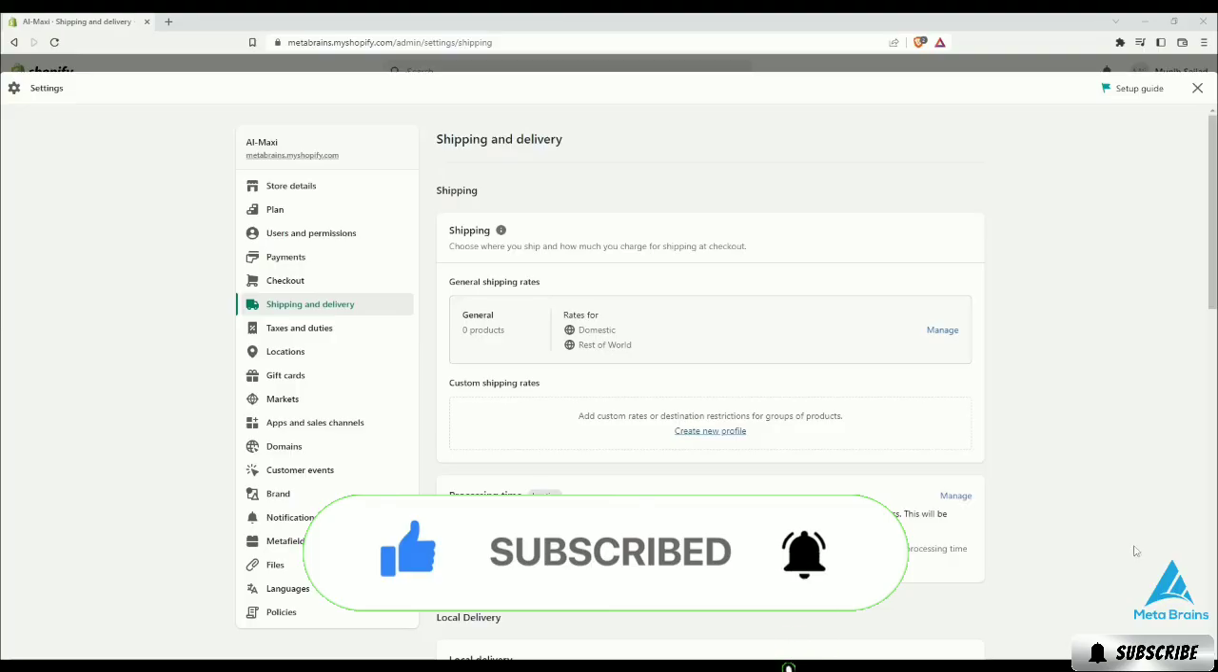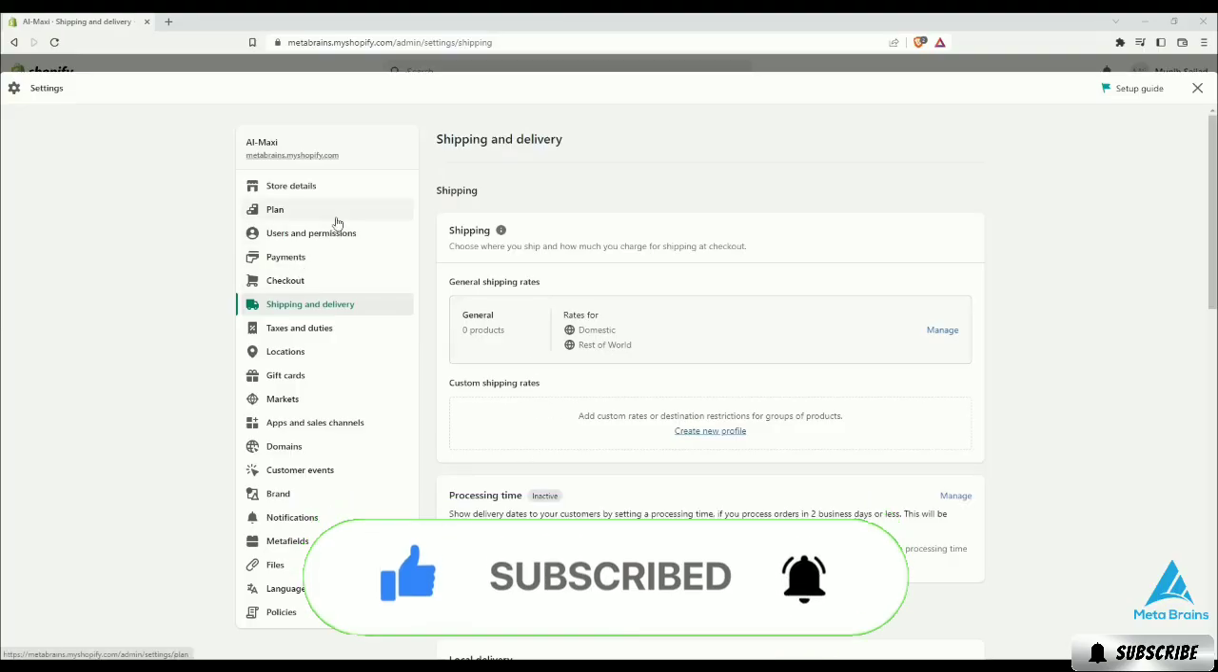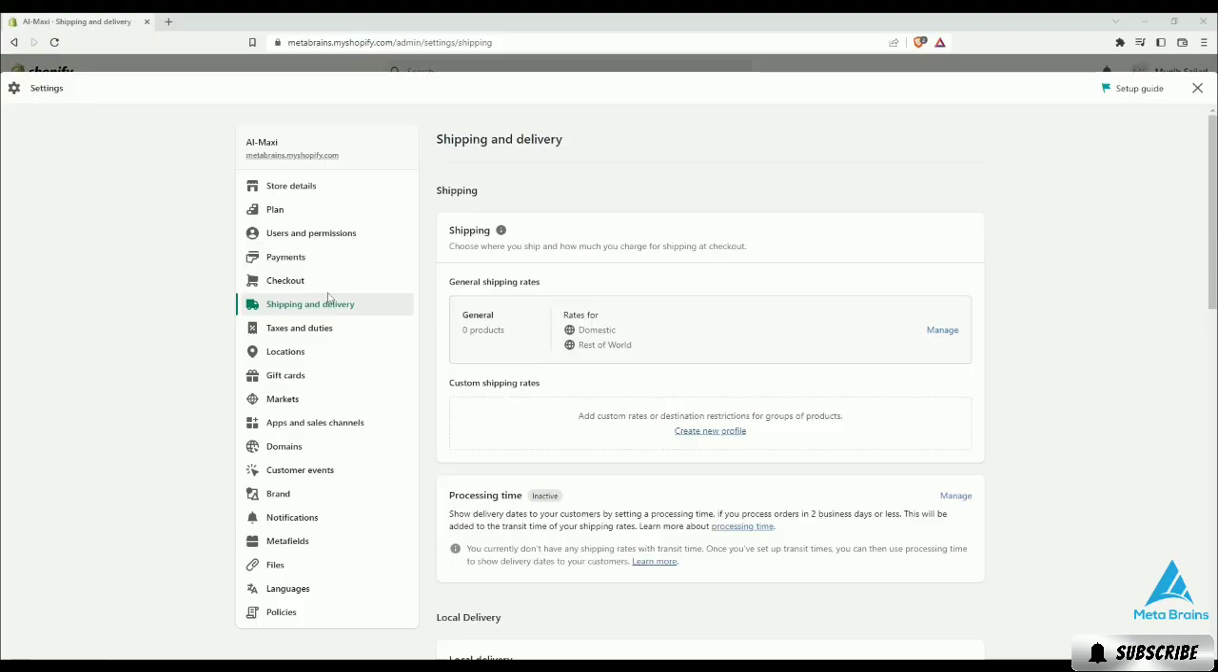In this lecture on store settings, we will see how we can manage shipping and delivery options. First, click on the Shipping and Delivery settings. As you can see on the screen, it is showing general shipping rates because we are using a free trial. That's why it is not showing any products for now.